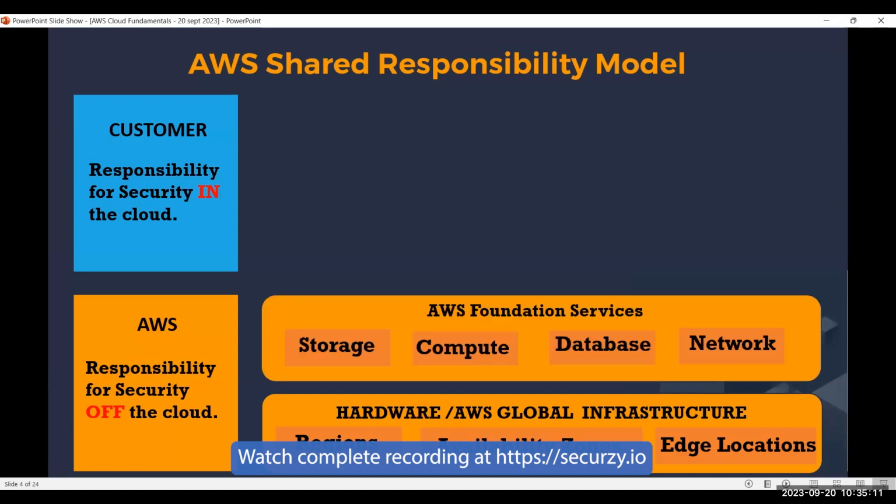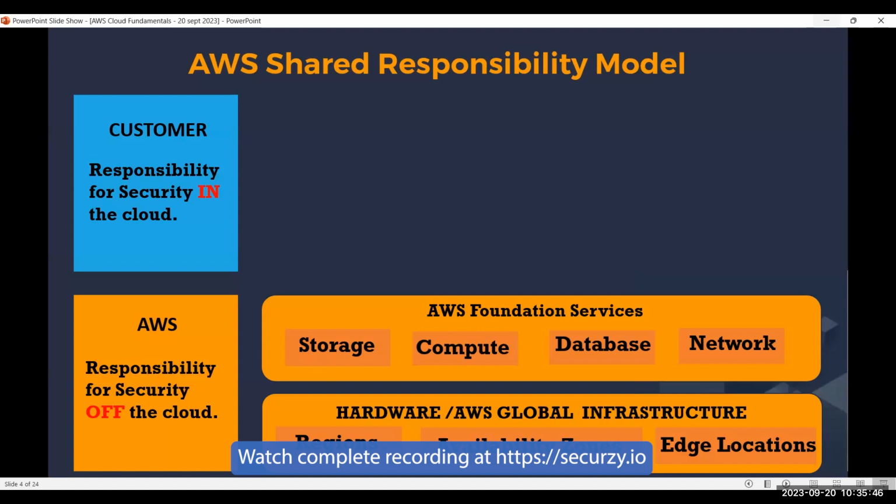Now, AWS is also responsible for managing and securing the AWS foundation services like storage, compute, database, and network, right? Like for storage, we have the S3 service. For compute, we have EC2. I hope you guys know these services like EC2 and S3. These 2 are very popular AWS cloud services. We have databases and network. In network, we have VPC, that is Virtual Private Cloud. So these are the foundation services of AWS.